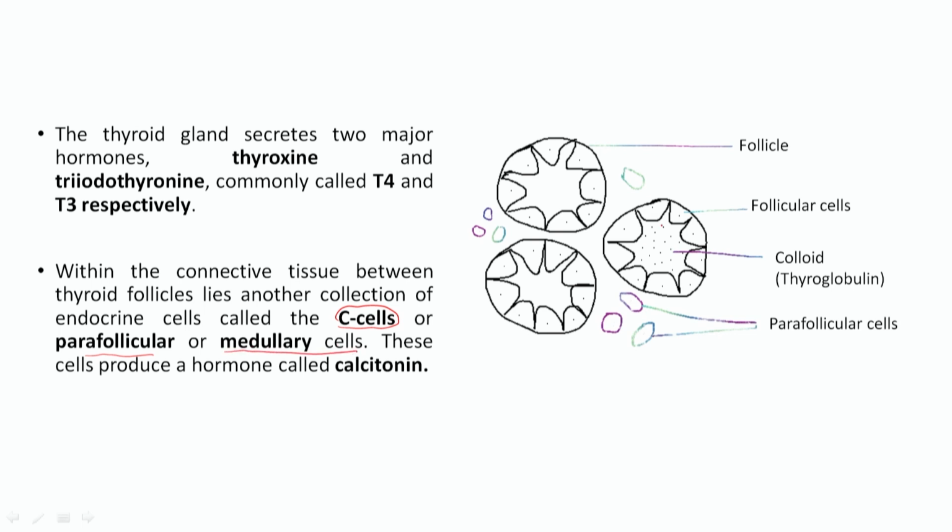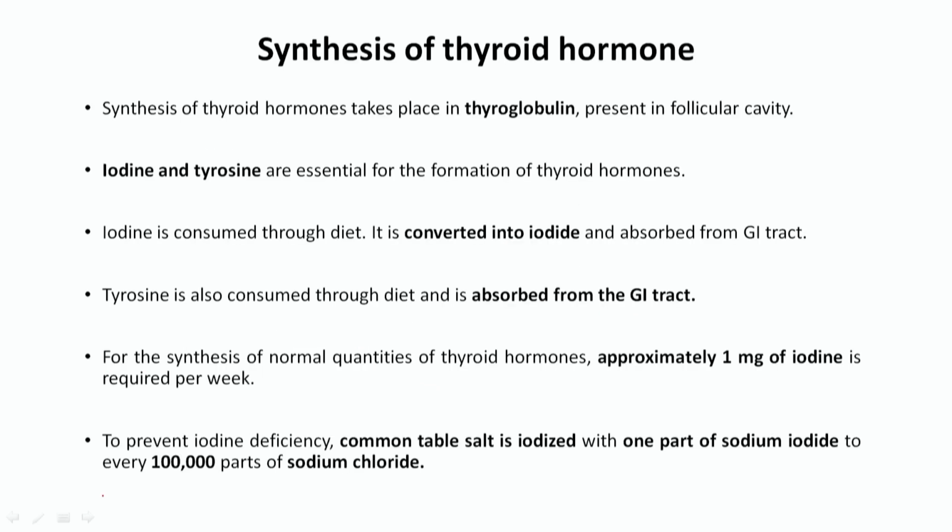So, between the thyroid follicles another type of cells is present, called C cells or parafollicular cells or medullary cells, and these cells produce a very important hormone called calcitonin. Calcitonin has a very important role in the regulation of blood calcium. When we talk about calcium regulation by the different hormones, at that time we will discuss the role of calcitonin, what it does, and how it helps in regulation of the calcium level in the body. Now, we see how the synthesis of thyroid hormone takes place.